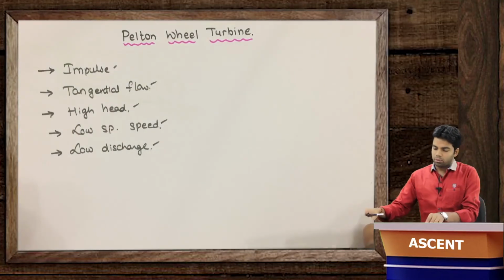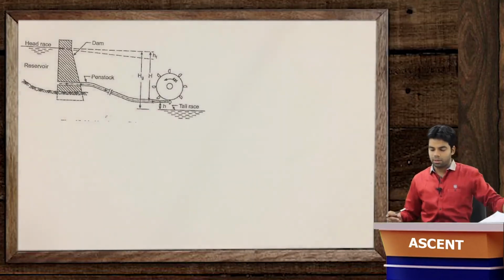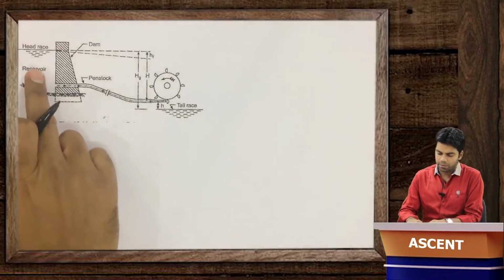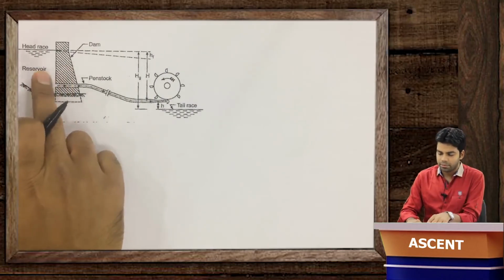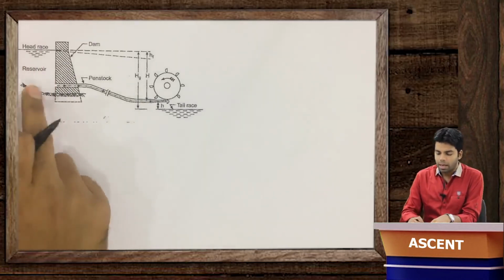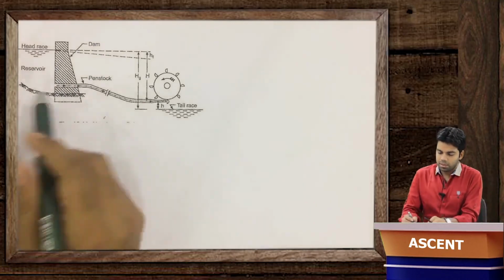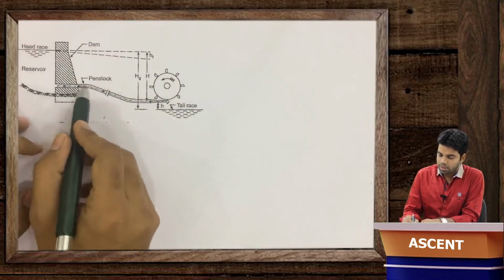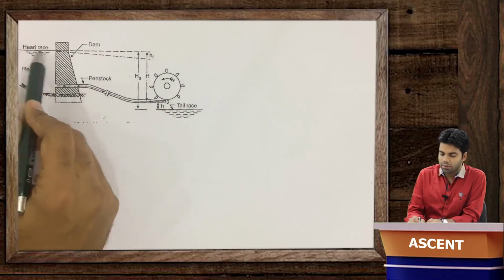Now I will tell you how this Pelton wheel functions. So this is how the Pelton wheel works. We have water at a very high head, as I told you. This is the dam in which we have the water in the reservoir, and with the help of the penstock, this water is then transferred to the jet, and from this jet we have the water.